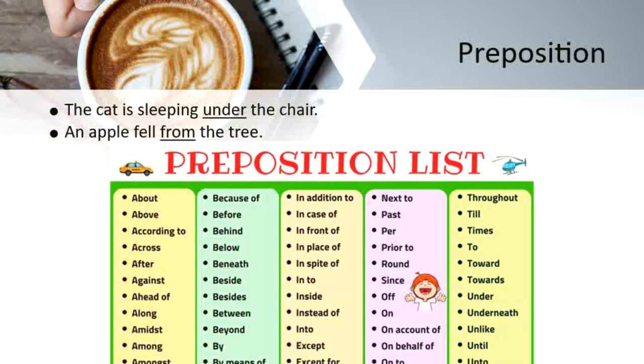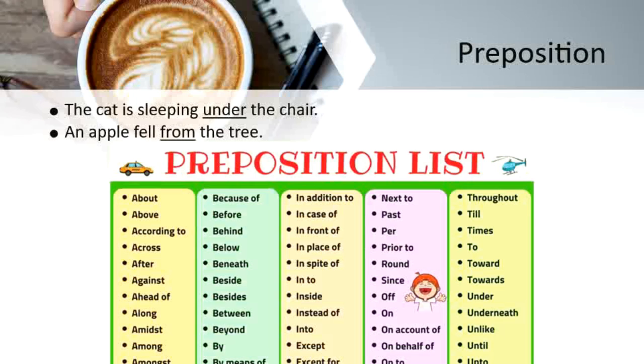Okay? So a preposition is a word that shows a relationship between two things. The cat and the chair. The cat is sleeping under the chair. So the cat is sleeping, and there is some kind of relationship the sentence is showing between these two nouns, that is the cat and the chair. That is, the cat is sleeping but under the chair. Okay, so under acts as a preposition in this sentence.